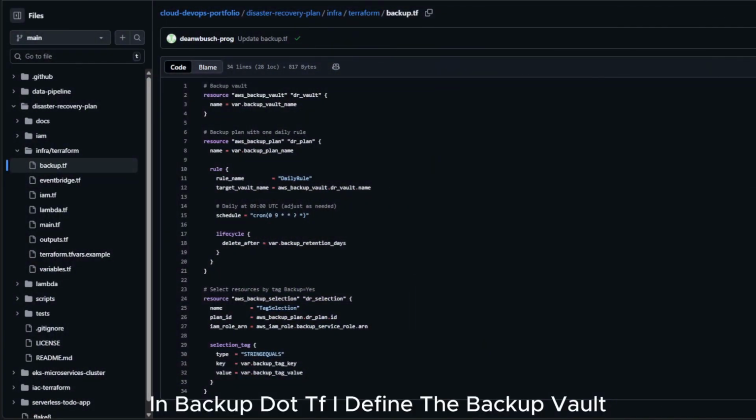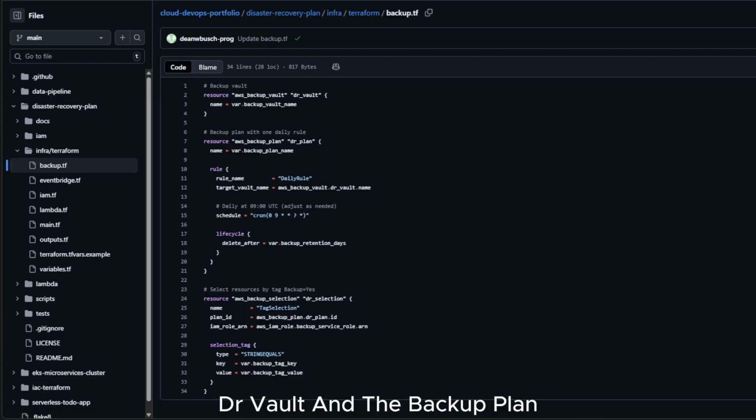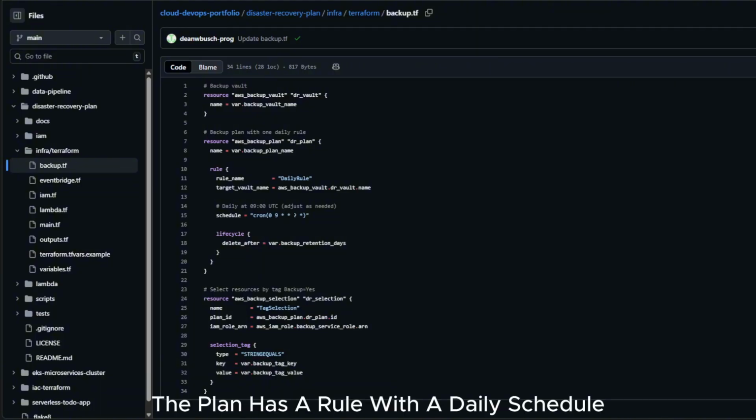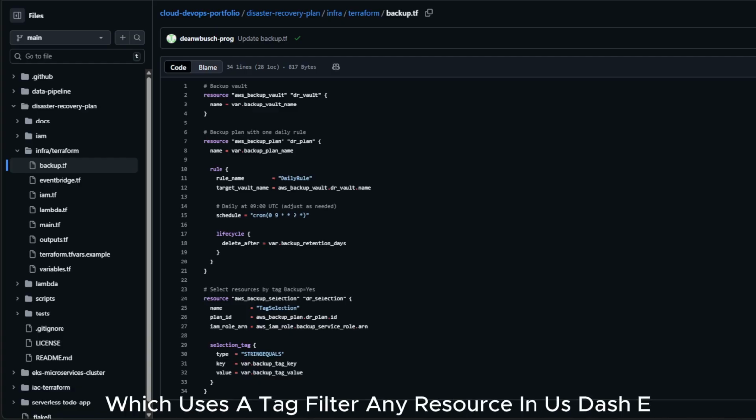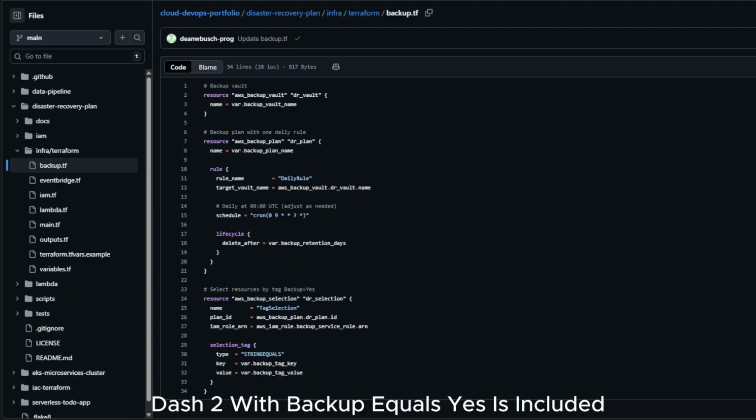In backup.tf, I define the backup vault, dr vault, and the backup plan, dr daily plan. The plan has a rule with a daily schedule. You can see the cron expression and a lifecycle that says keep recovery points for 30 days. Below that is the backup selection, which uses a tag filter. Any resource in us-east-2 with backup equals yes is included.